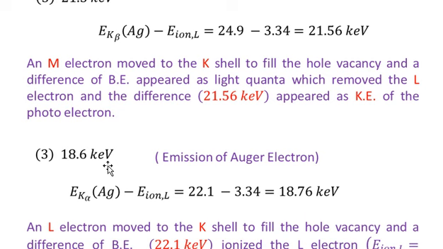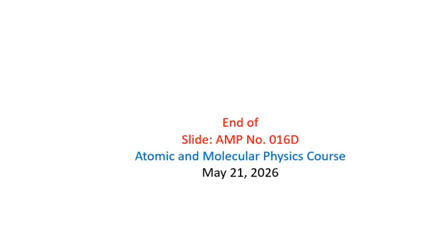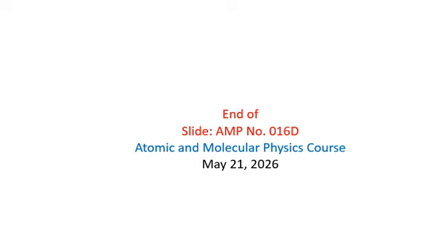So you see that we have discussed four electrons with different values of kinetic energies released in the process when K alpha radiation from the anode was incident on the silver atom. And we have justified how we can explain these four different kinetic energies of the electrons. Now you see that the lecture is continued. This is the fourth lecture of the series, and still the lecture is continued. So this is the end of slide number 16D.